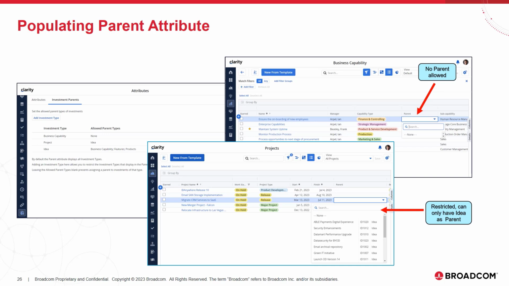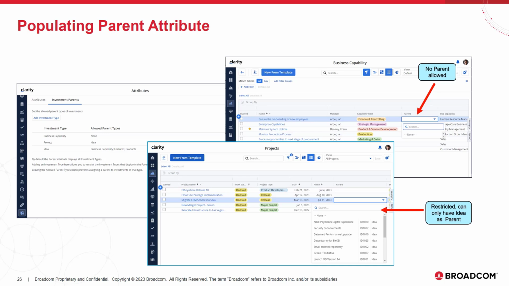Next, we'll take a look at how these parent restrictions are enforced in the product. For the example we'll be looking at, I've defined the following restrictions. Project can only have idea parents. Idea can have business capability, features, and products. And business capability has none for allowable parents, so it can't have any. If you look at the screenshot for business capability, which is on the right side, you'll see that whenever you go to try and populate the parent attribute, the drop-down list says none because there are no parents that are allowed for business capability.